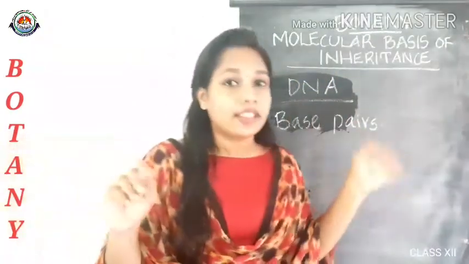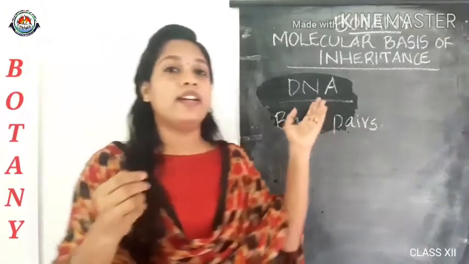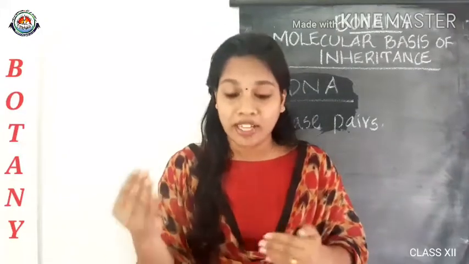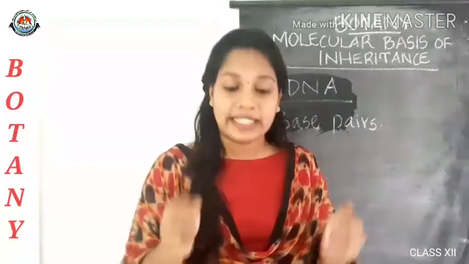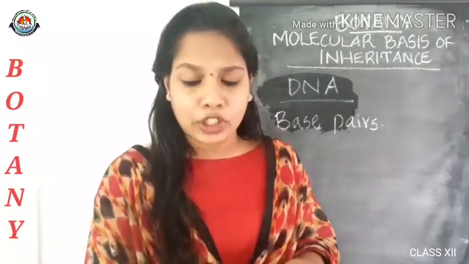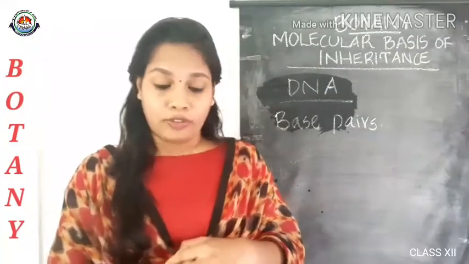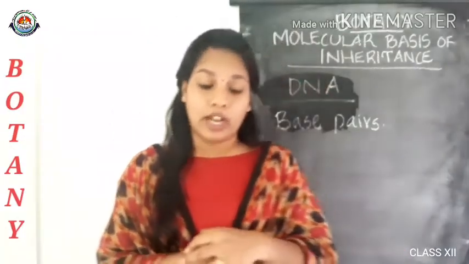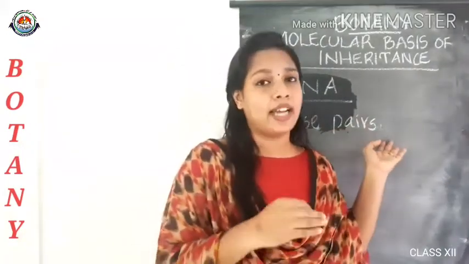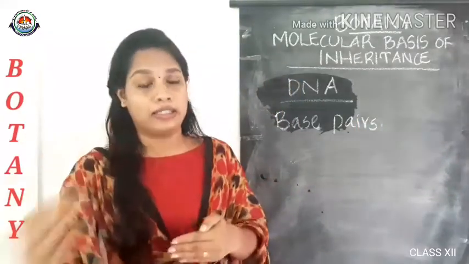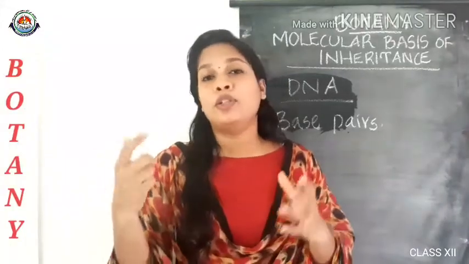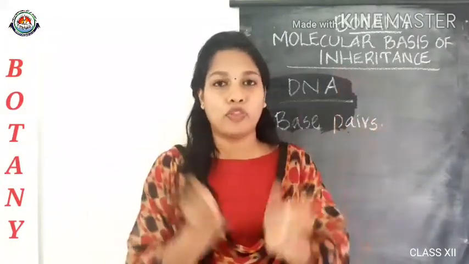This is characteristic for each organism, and the number of base pairs is different in different organisms. Like in the case of Escherichia coli it is 4.6 into 10 raised to 6 base pairs, and in Bacteriophage lambda it has 48,502 base pairs, and like that. So these base pairs are specific to definite organisms. And now let's see how the structure of a long polynucleotide chain looks and how it forms.